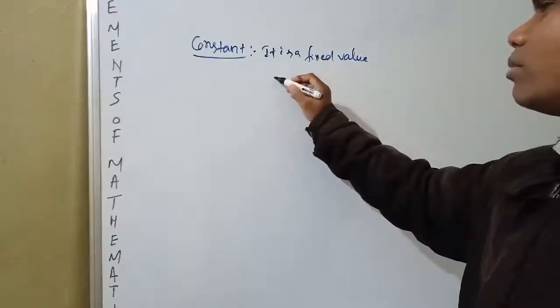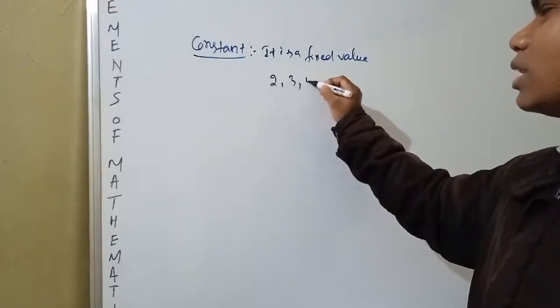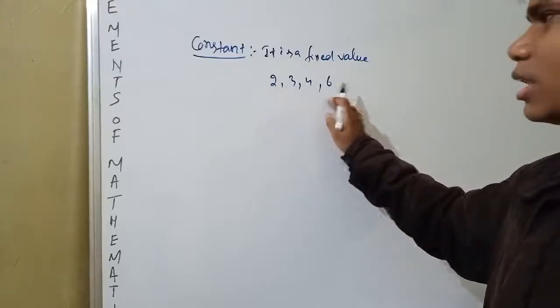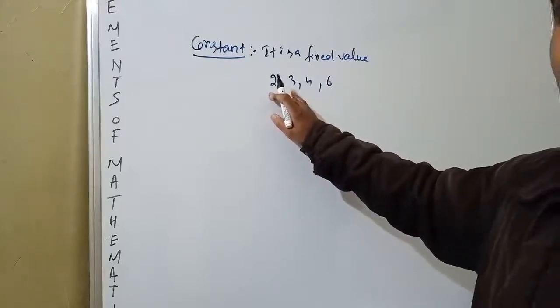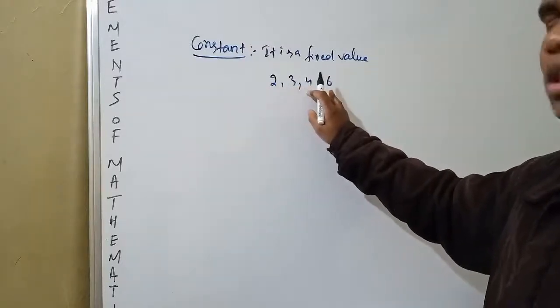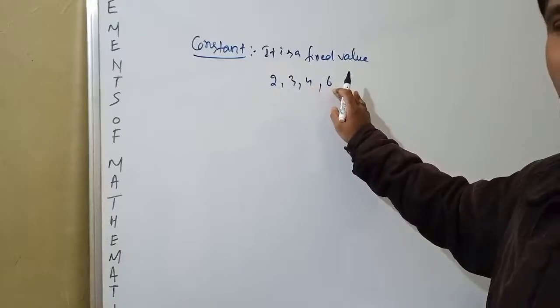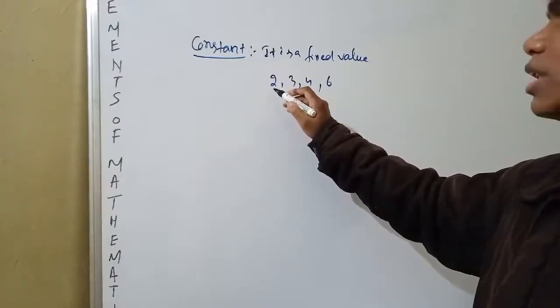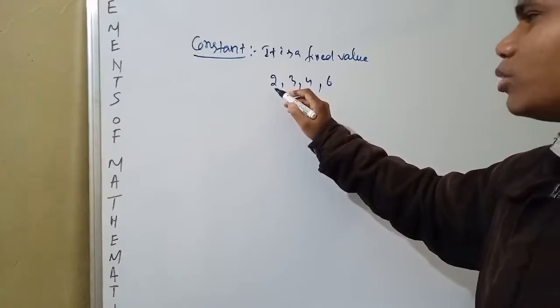देखो, हम लिखेंगे 2, 3, 4, 6. These values are constant. That means suppose you ask someone, what is this? This is 2. What is this? This is 3. What is this? This is 4. What is this? This is 6. That means if you ask any person, अगर आप पूछेंगे किसी भी आदमी को, ये क्या